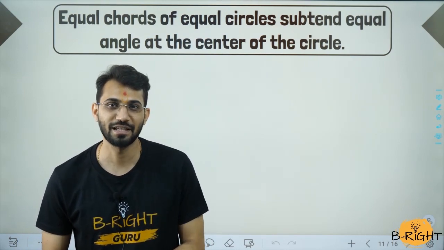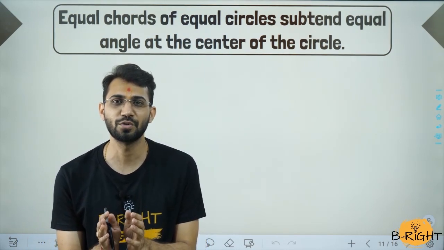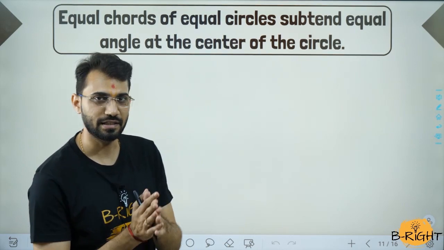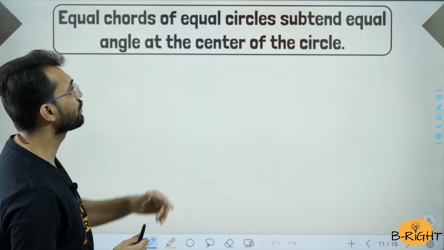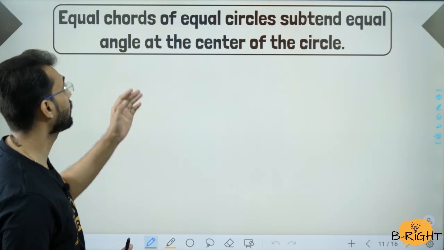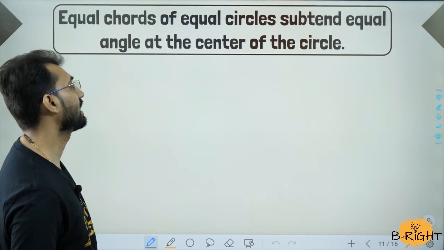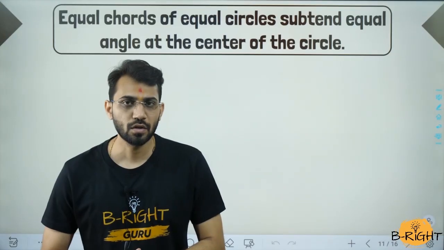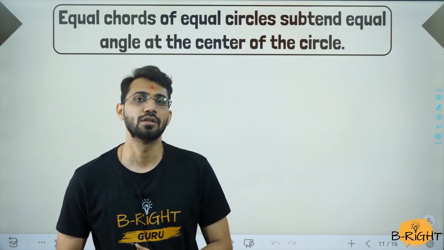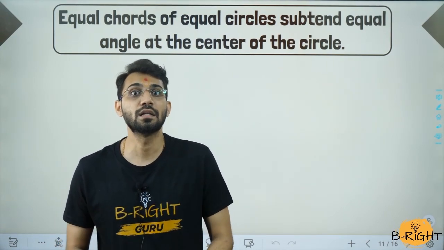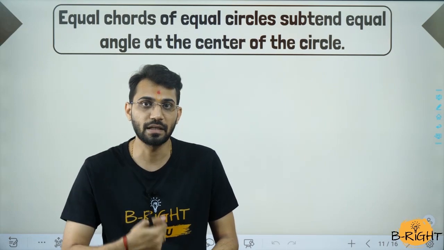This theorem, let us have a look at what the theorem is going to explain to us. Theorem कहता है equal chords are equidistant. Equal chords of equal circle subtend equal angle at the center of the circle. अगर chord equal है तो एंगल इक्वल है. पर सर कौन सा एंगल? एंगल जो सेंटर पे क्रिएट होने वाला है.